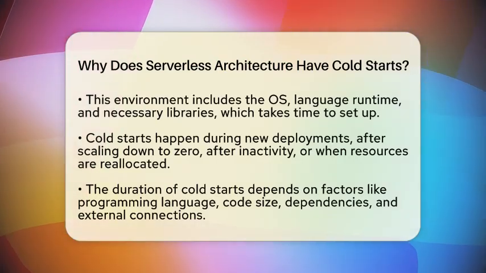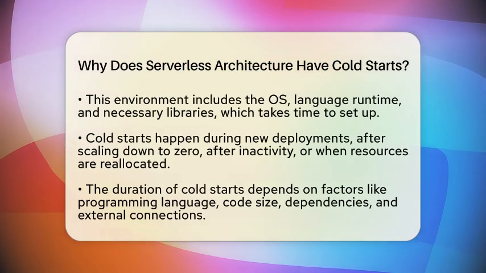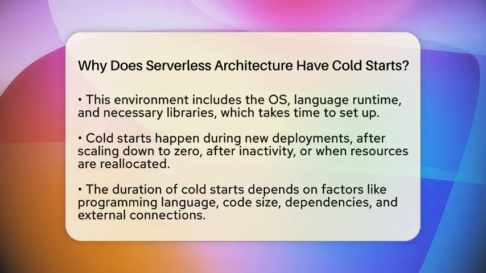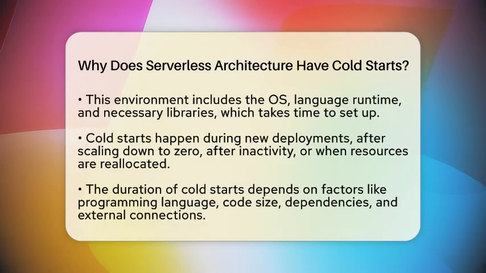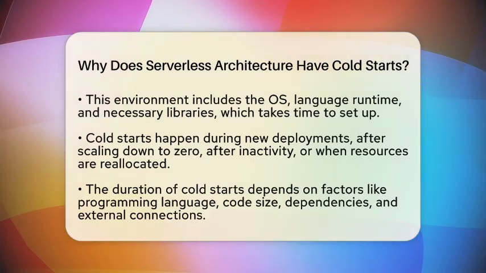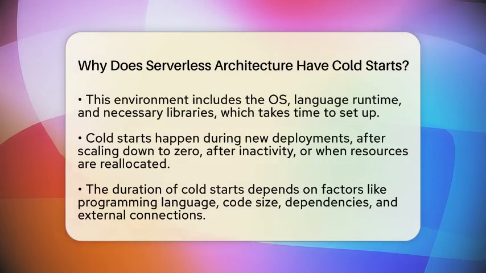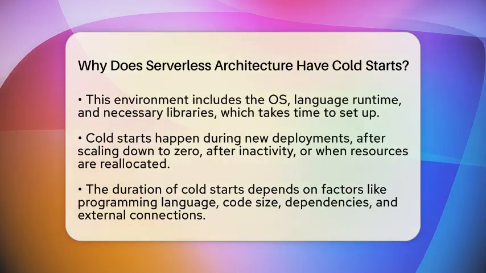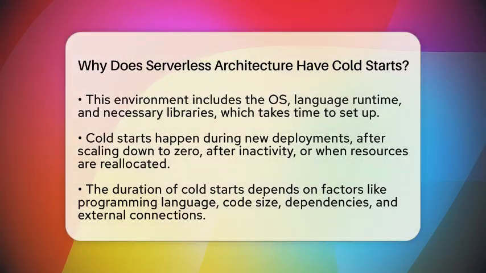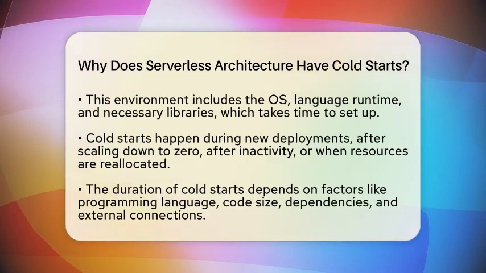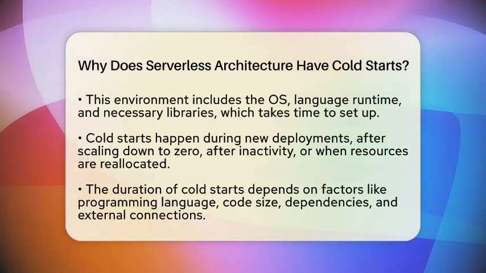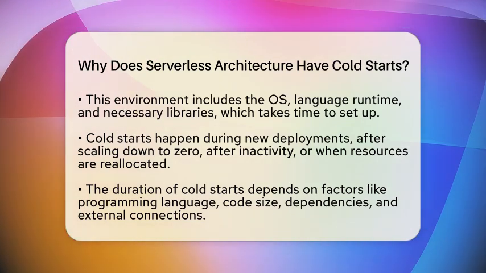Cold starts happen mainly in a few situations. First, when you deploy a new version of your code, the platform needs to set up a fresh environment. Second, if your function has scaled down to 0 because no requests came in for a while, it will need to start from scratch again. Third, after a period of inactivity, the platform might terminate the environment to save resources, so the next call has to start anew. Lastly, if the cloud provider moves your function to a different server or reallocates resources, a cold start can occur.